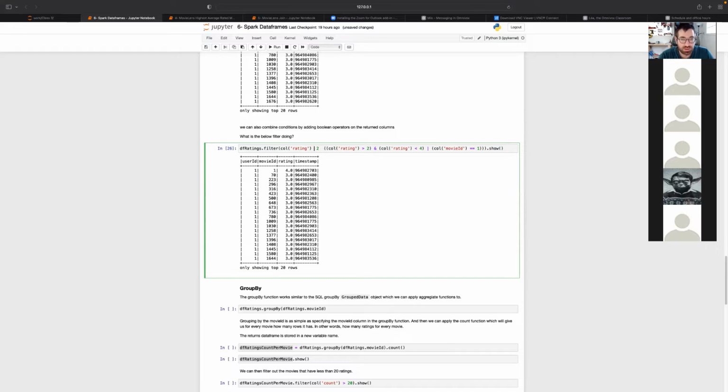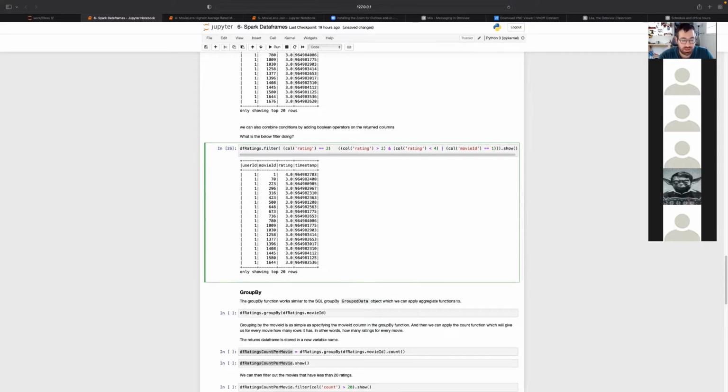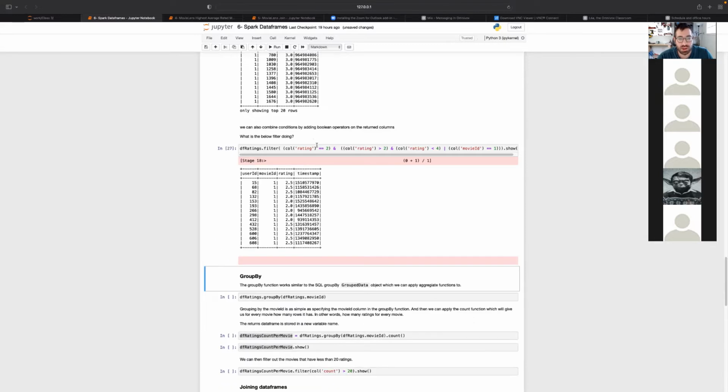Yeah. So let's say equal to 2, but now we have some contradiction here, but it's okay. So if this is equal to 2 and all of this, we're going to be left with just the movie ID ones, because if the column rating is equal to 2 and that's the only ones you are keeping, they will not pass from this, because this is only getting the ones equal to 3. So now at this point, you're only left with the ratings equal to 2.